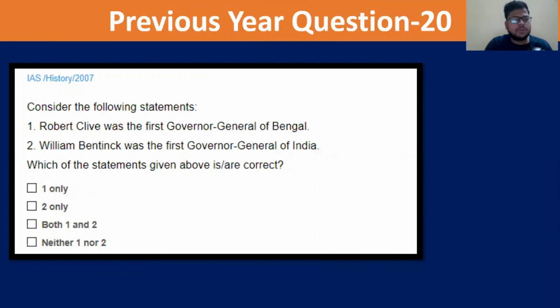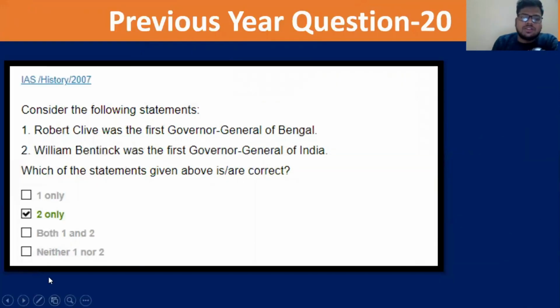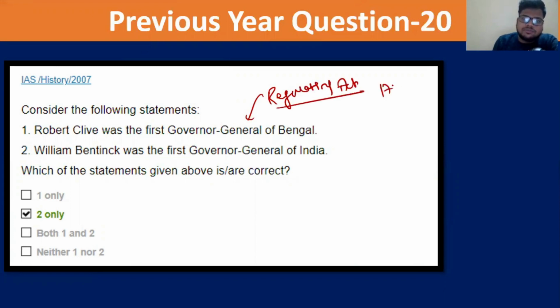Consider the following statements. Robert Clive was the first Governor General of Bengal. William Bentinck was the first Governor General of India. Again, a very easy question. You can pause the video and try the answer. Now we know Robert Clive was the governor of Bengal, right? The first Governor General of Bengal came after the Regulating Act, and he was Warren Hastings.